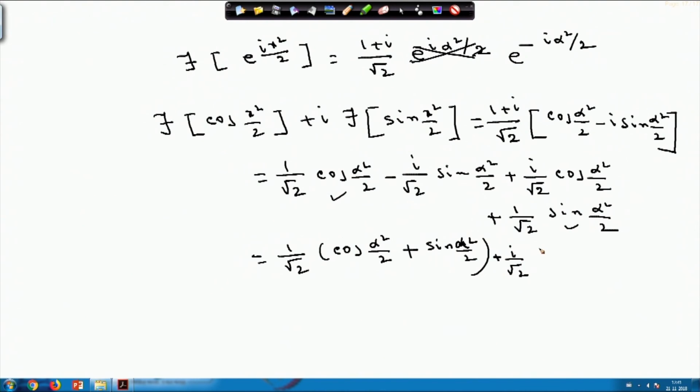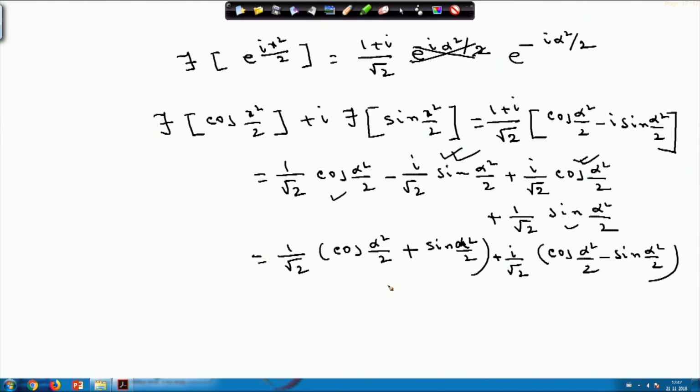I by root 2 into this term is cos of alpha square by 2, and I is there, root 2. So, it will be minus sin of alpha square by 2. So, I am taking this term and this term, by making the real and imaginary part separately.